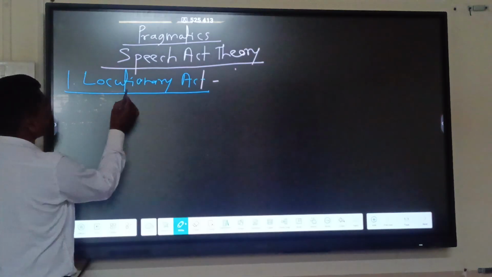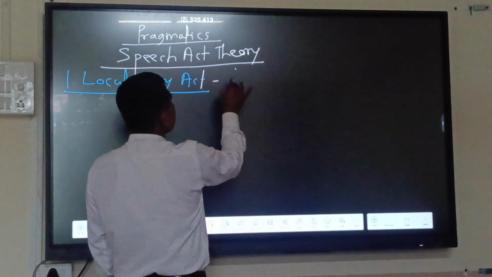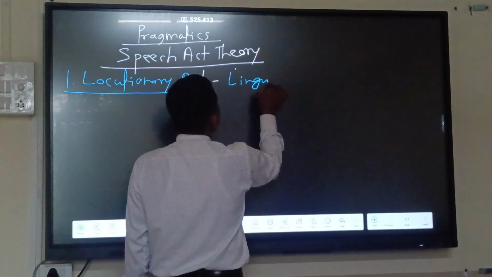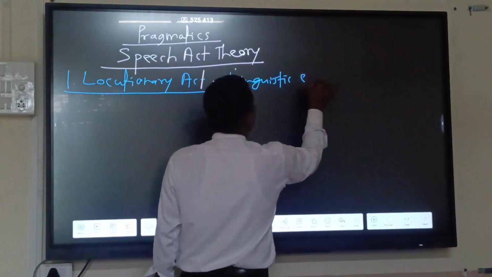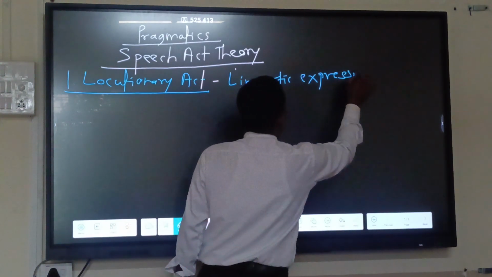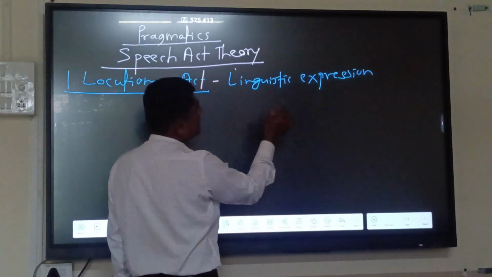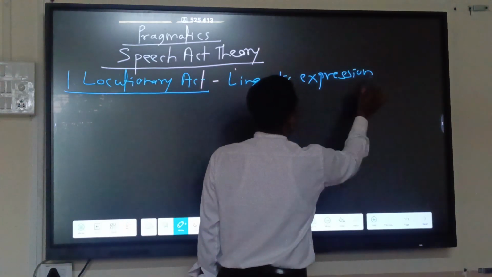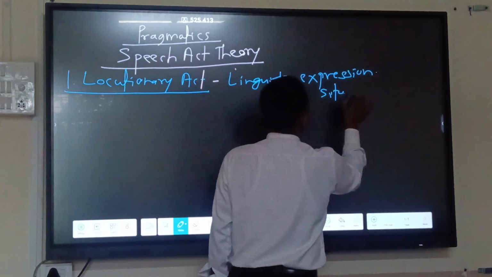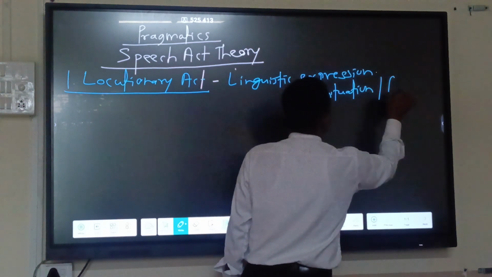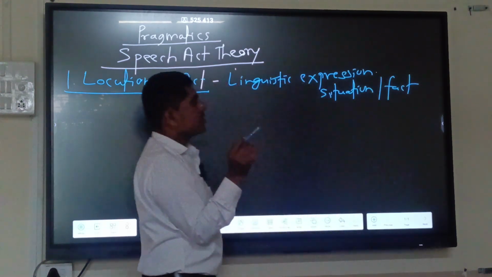This is the correct linguistic expression. Or this act is about certain things, the situation or fact.